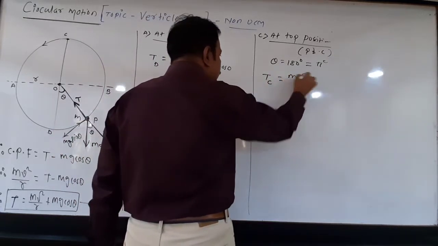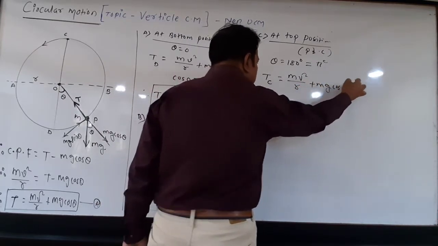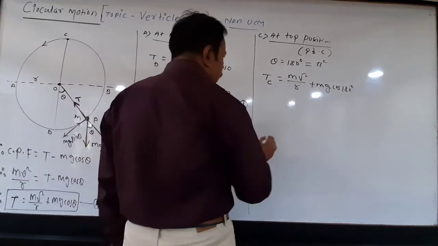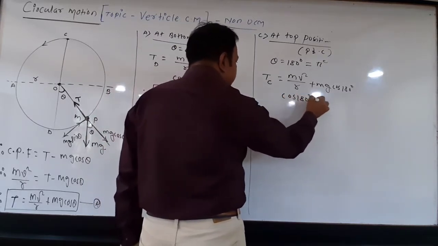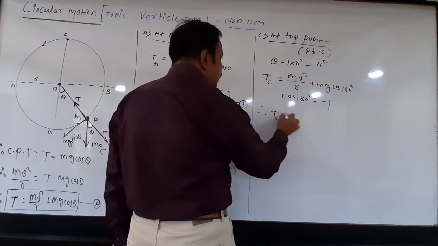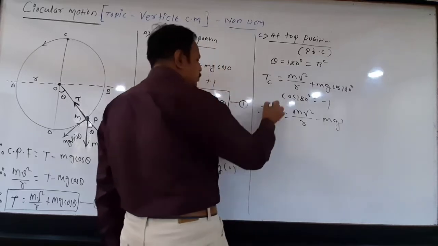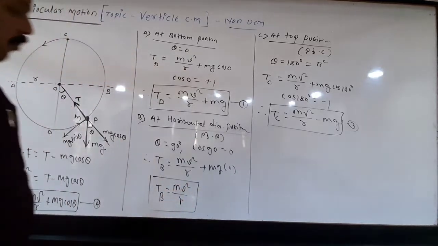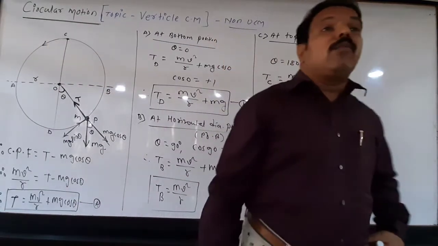It is mv square upon r plus mg cos 180. But what is cos 180? Cos 180 is minus 1. Therefore, tension at C is equal to mv square upon r minus mg. This is the important formula to calculate tension at top position.